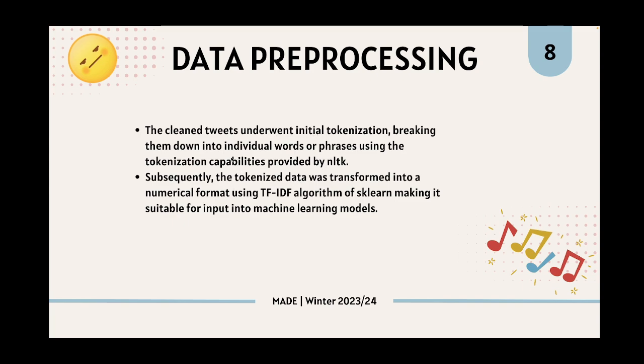Since most of the pre-processing was performed during the automated pipeline, these are the two pre-processing steps that were performed manually just before training the model. The tweets were tokenized, and then the text was transformed into a numerical format just to make it suitable for the input of machine learning models.